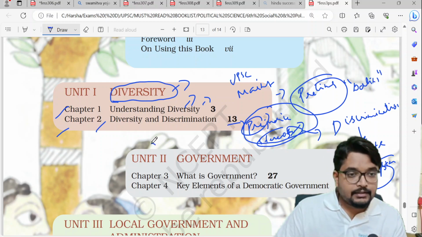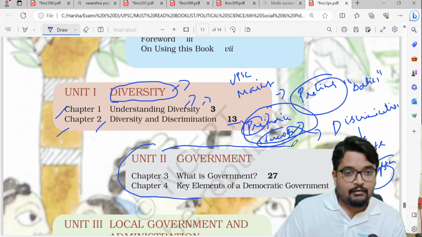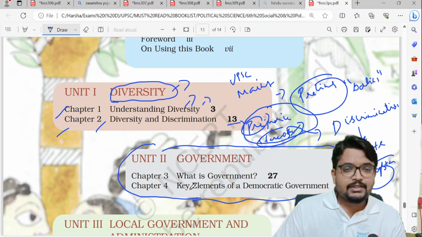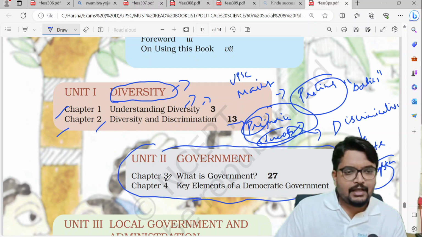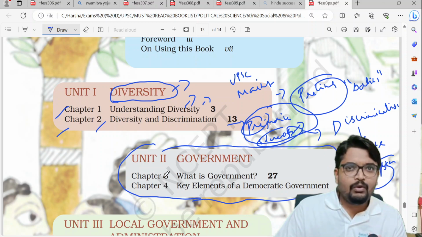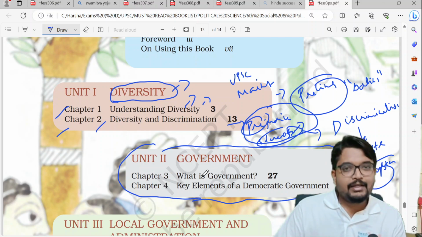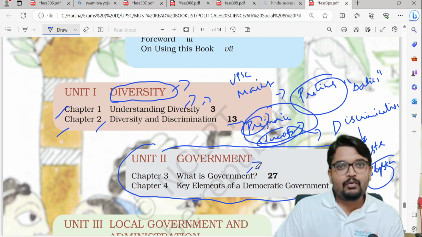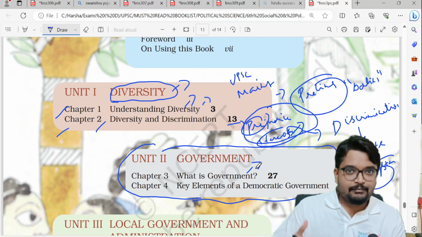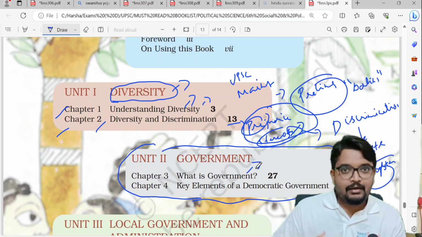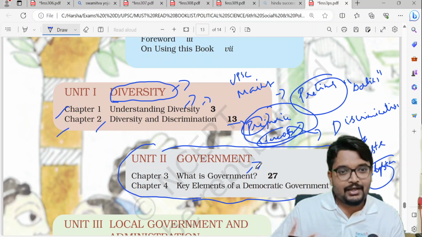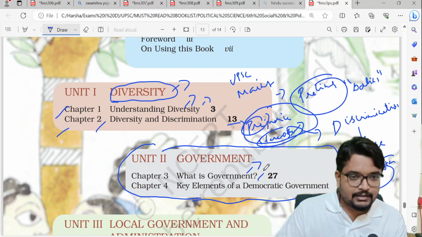Okay, next, unit 2 deals with the government. So this is very brief. You just have to go through the video of this chapter. That's more than enough, because the broader aspect of the government is not discussed in the 6th NCERT. So they try to make you understand what is government, what are the functions of the government, such as decision making, peacekeeping, disaster management, managing international relations, etc. That is dealt with in this chapter.